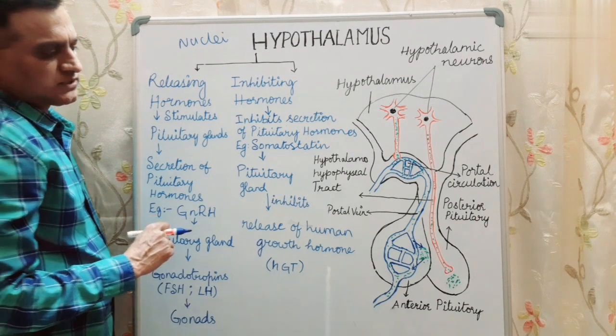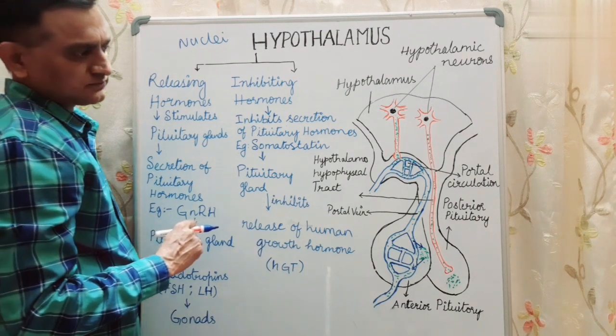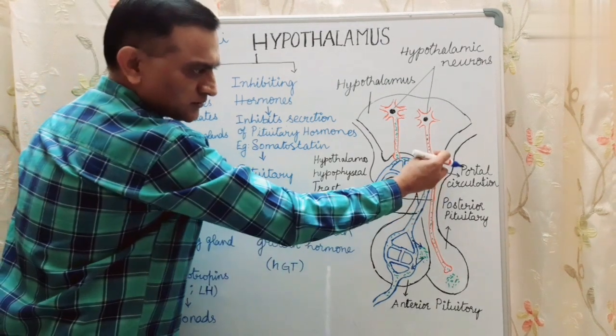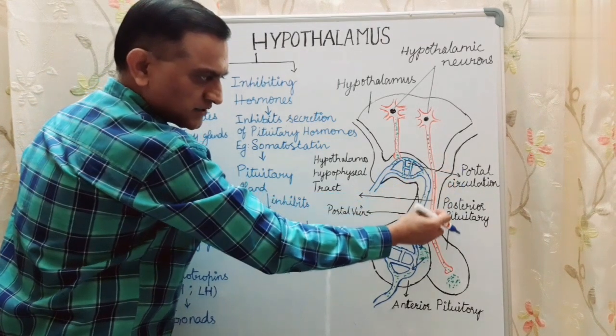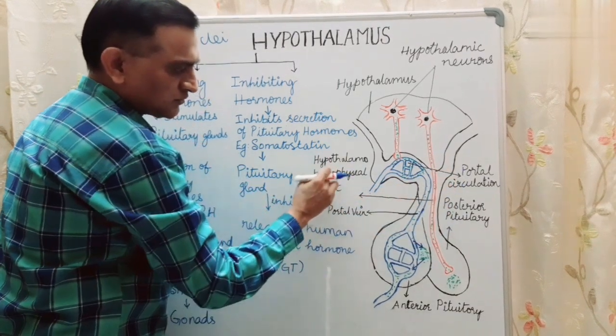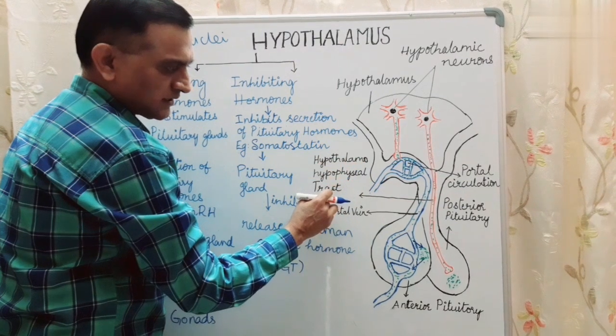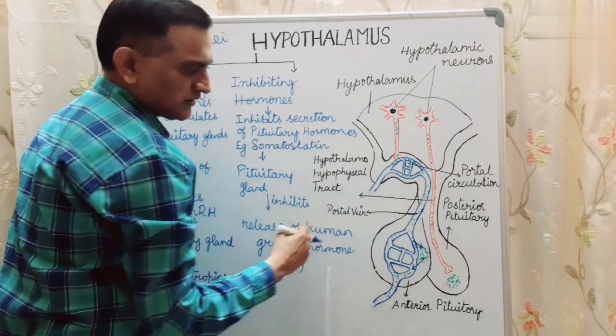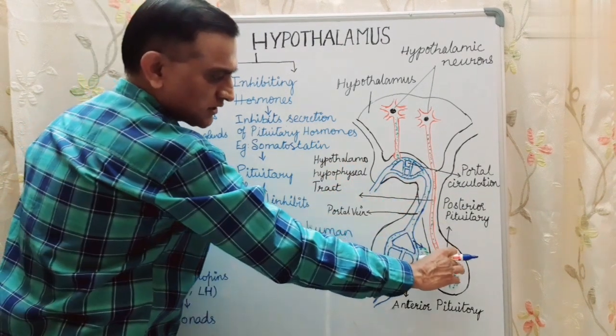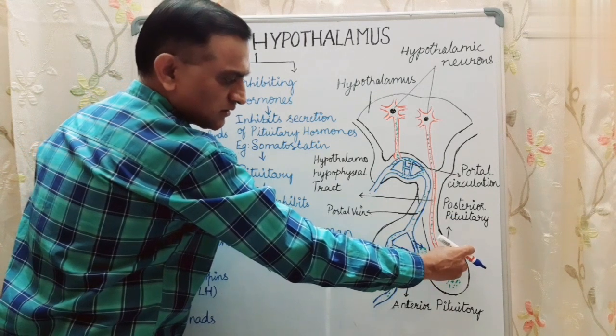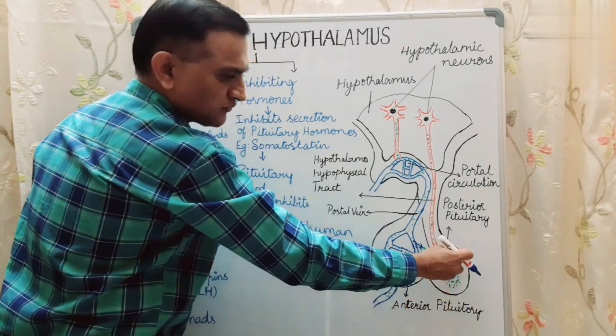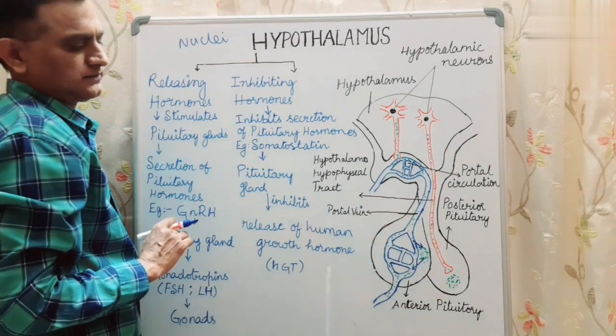The next thing you can see here is that I gave one more tract, labeled here as the hypothalamo-hypophyseal tract, that we'll see in the next class while discussing the importance of the posterior lobe of the pituitary gland.